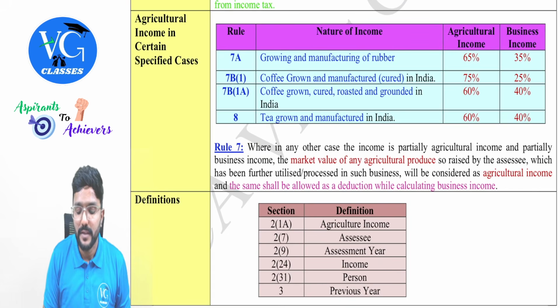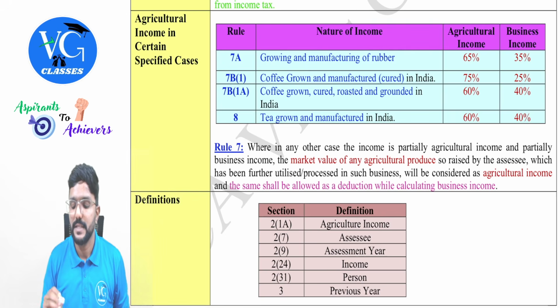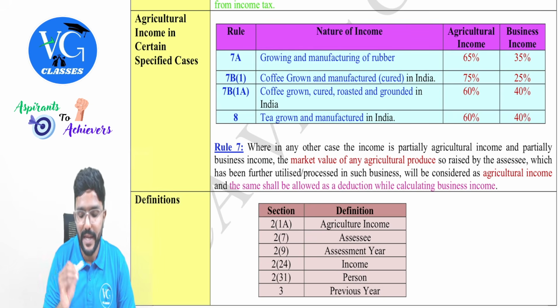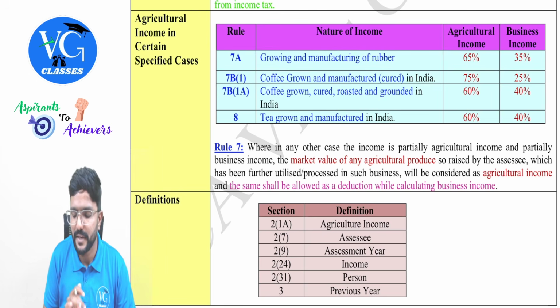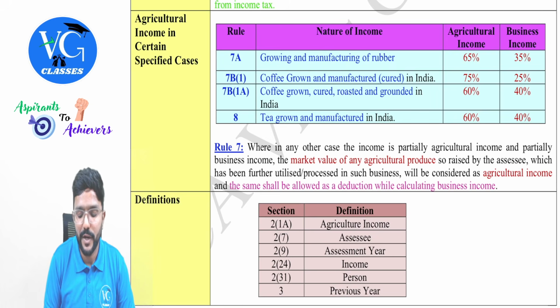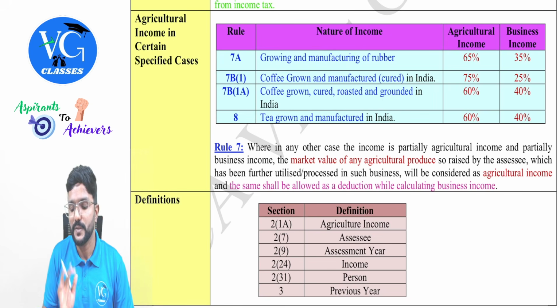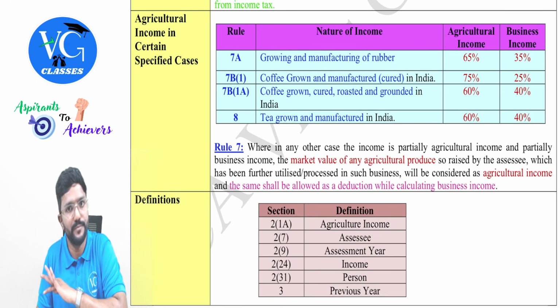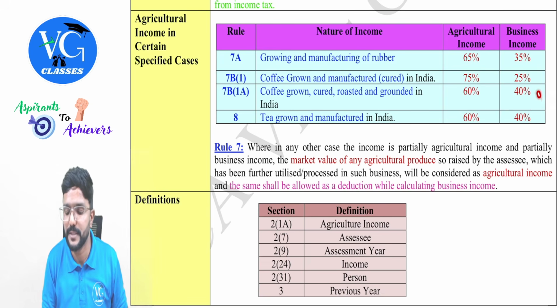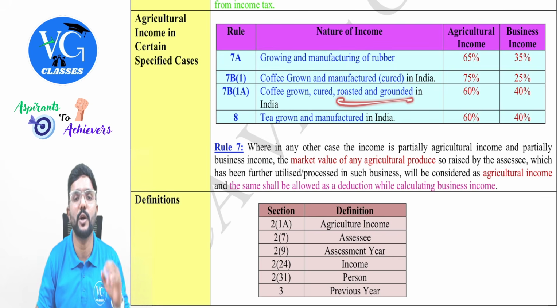If the assessee is engaged in growing and manufacturing of rubber, 65% of the income will be considered agricultural and 35% will be business income. Whereas if the assessee is engaged in growing of coffee and manufacturing, which includes only the cured part, the ratio is 75-25. What if the assessee is growing coffee, cured, roasted and ground? This is extra, more of manufacturing, so the ratio is 60-40, more of business. Majority is still on the agriculture side, but the business part is increasing because roasted and ground is there.